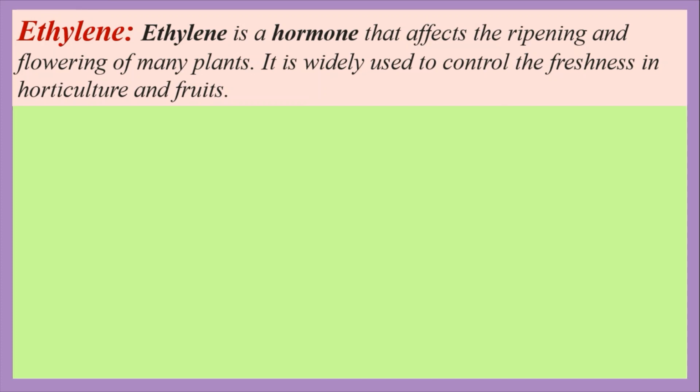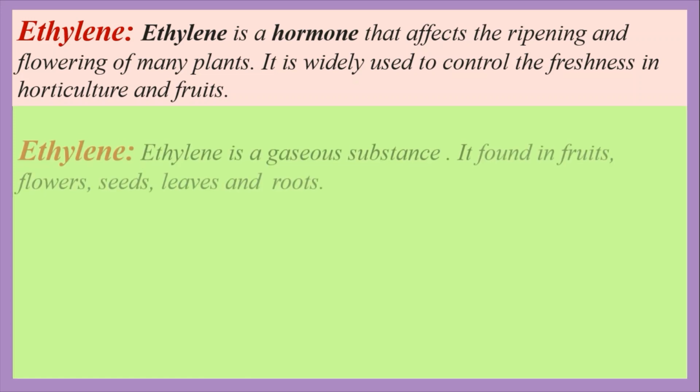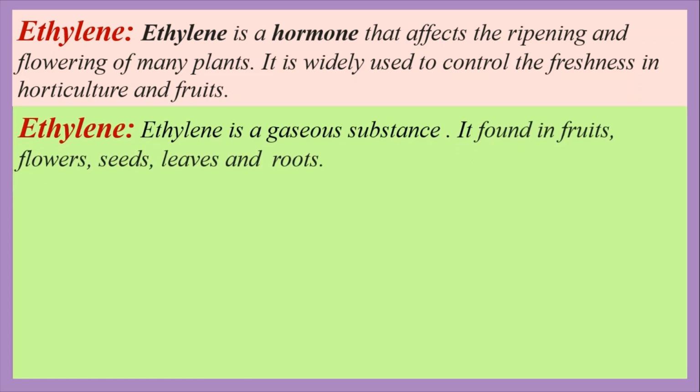Now another one is the ethylene hormone. Ethylene is a growth inhibitor hormone. Ethylene is a hormone that affects the ripening and flowering of many plants. It is widely used to control the freshness in horticulture and fruits. Ethylene is mostly found in fruits, flowers, seeds, leaves and roots.